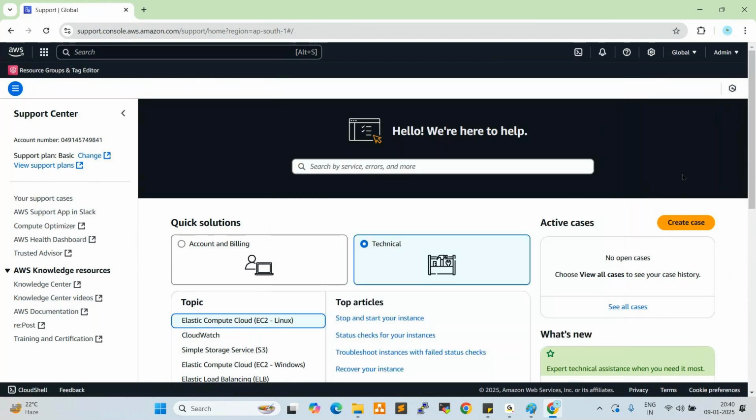Next one is CloudShell. What is a shell, anyone? A shell is a command line interface. Sometimes for troubleshooting any issues, we use the shell, which is a command line interface. We can connect through it and resolve the issues sometimes. We'll work on the command line also.